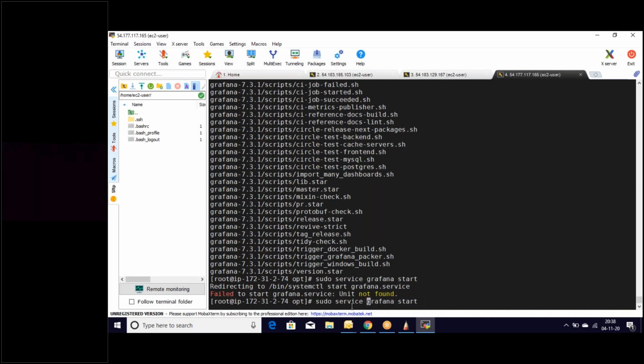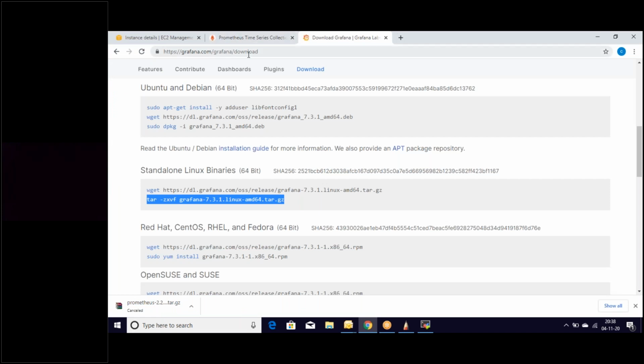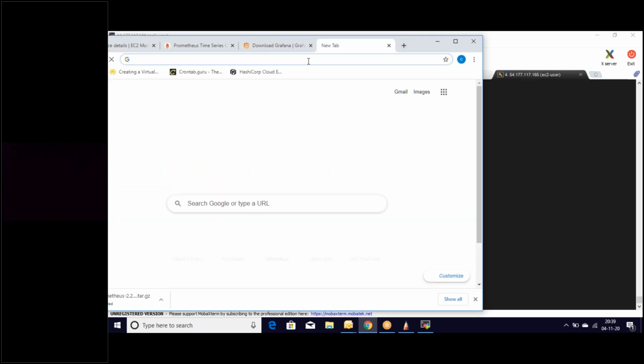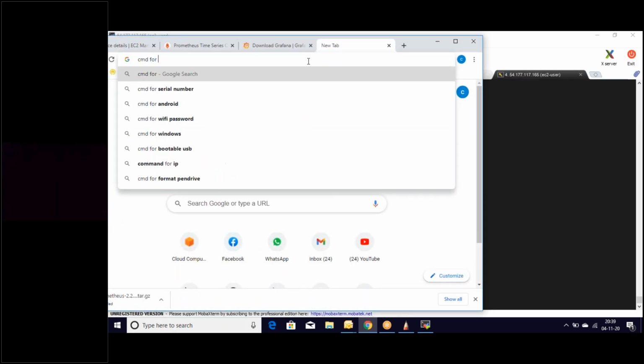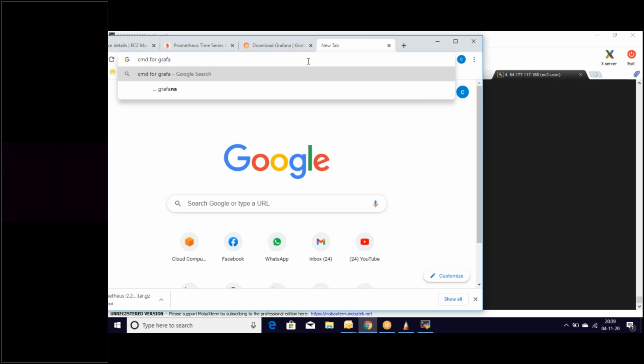The command is sudo Grafana. Let's check out the command. Google, how to start Grafana.